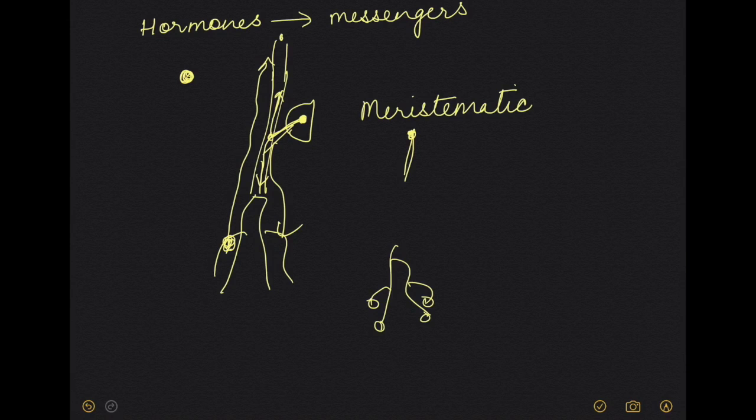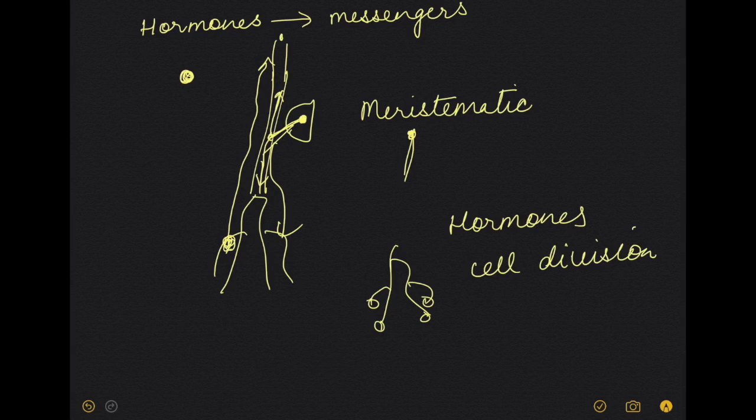So these meristems are sensitive to hormones. The hormones help to stretch the cellulose walls of the meristematic cells to facilitate cell division. So what do the hormones do? The hormones help in cell division.